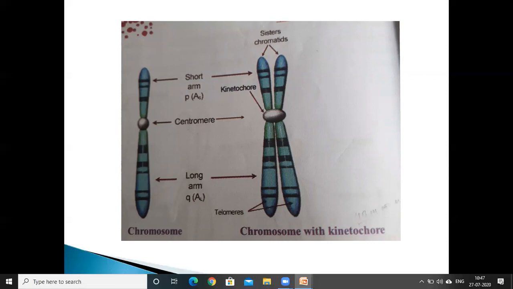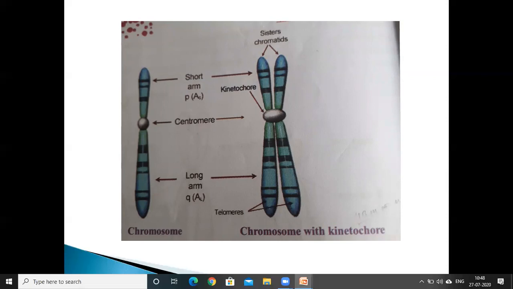At metaphase of cell division, each chromosome consists of two cylindrical structures. These are called chromatids, so each chromosome has two chromatids. The two chromatids belonging to one chromosome are called sister chromatids.